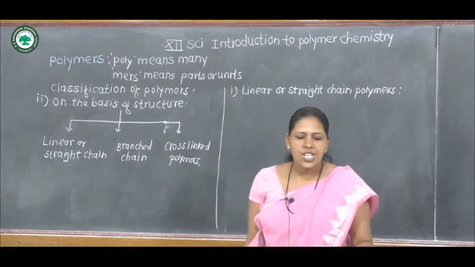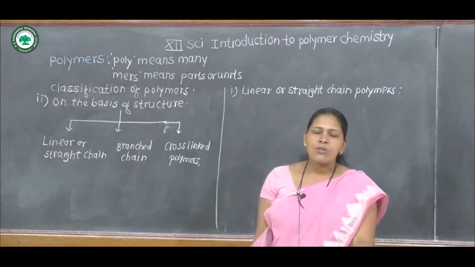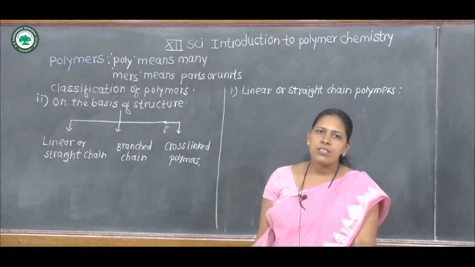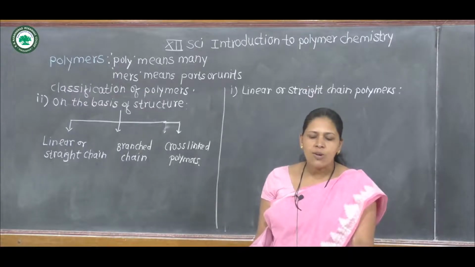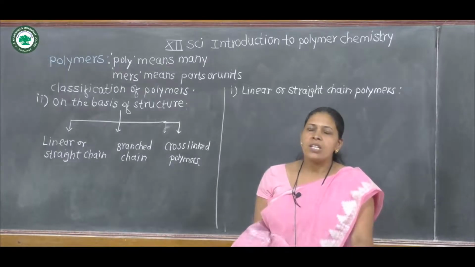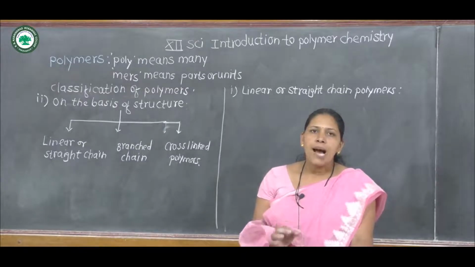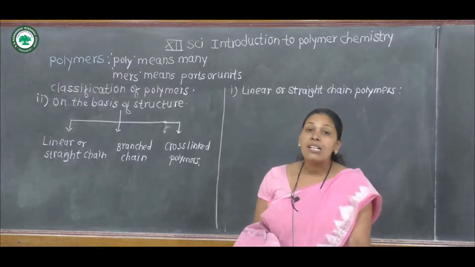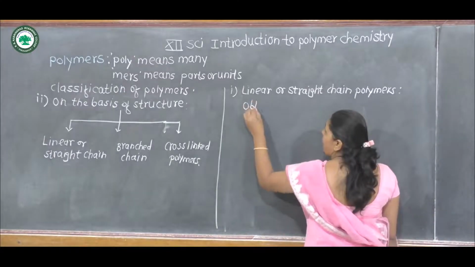Linear or straight chain polymer: when monomer molecules are joined together to form a linear arrangement, that is called a straight chain polymer. These polymers are obtained from bifunctional monomer or alkene.